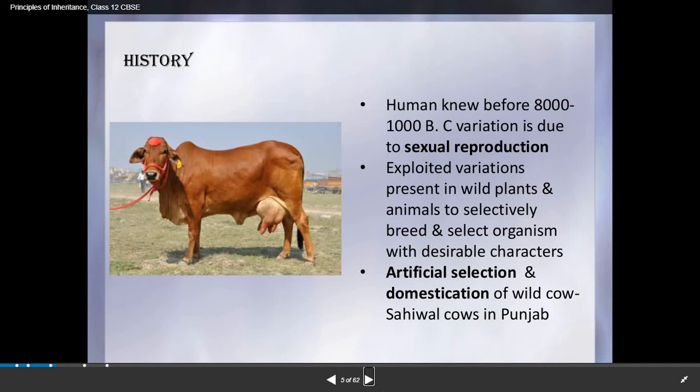By artificial selection and domestication, we have created better varieties of cow, such as the Sahiwal cows in Punjab, known as hybrid cows. So hybridization has been used by humans to create new varieties having desirable qualities.